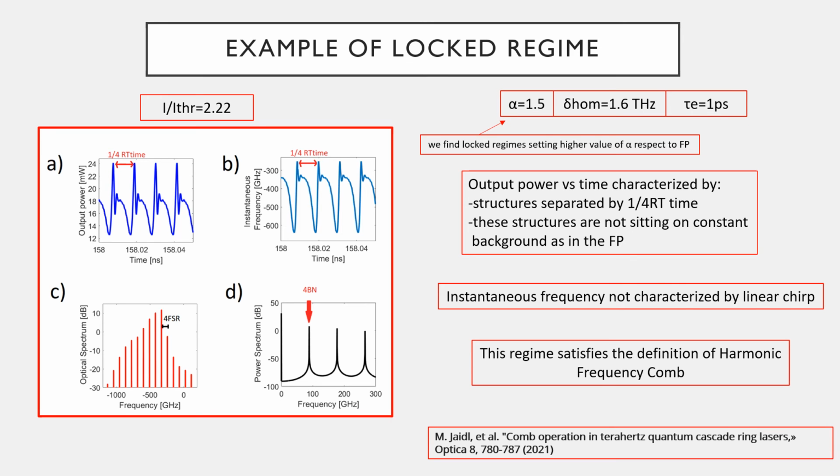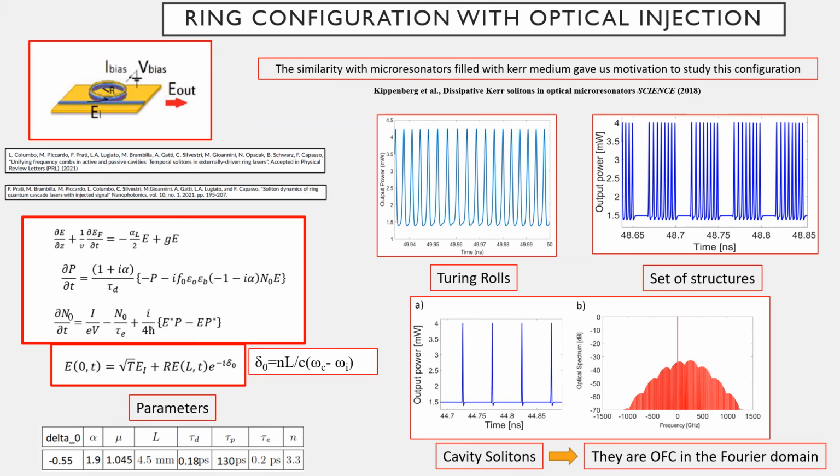This is an example of a locked regime. We can see that the output power is characterized by structures, but these structures are not sitting on a constant background as it happened in the Fabry-Perot. Also, the instantaneous frequency is not characterized by linear chirp, and these locked regimes satisfy the definition of harmonic frequency combs. So we obtain some harmonic frequency combs in the case of the ring configuration.